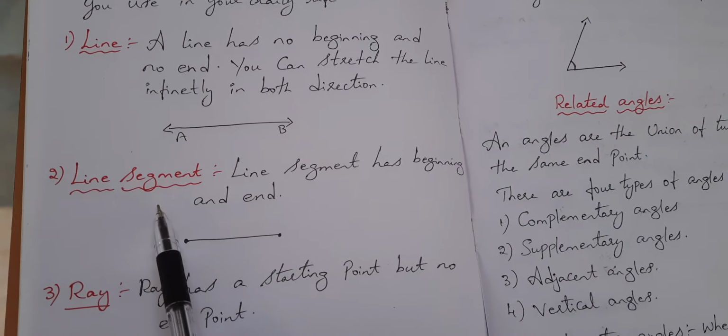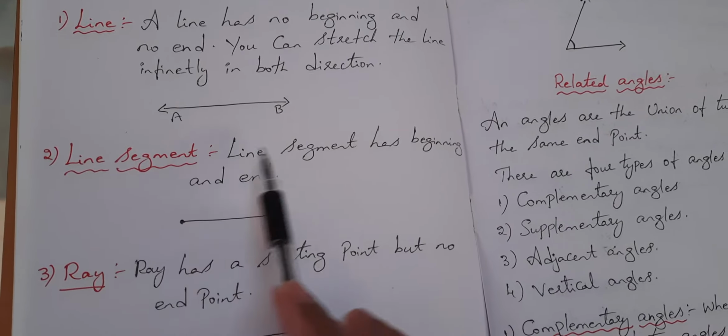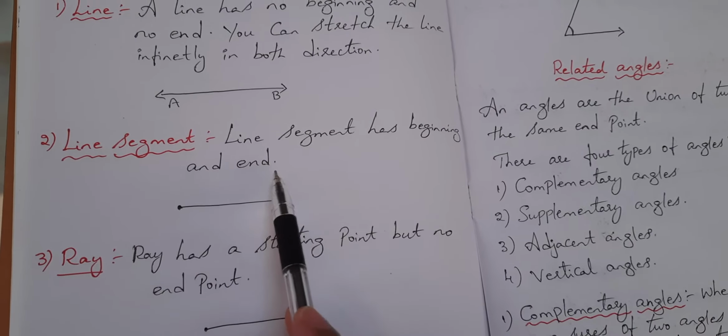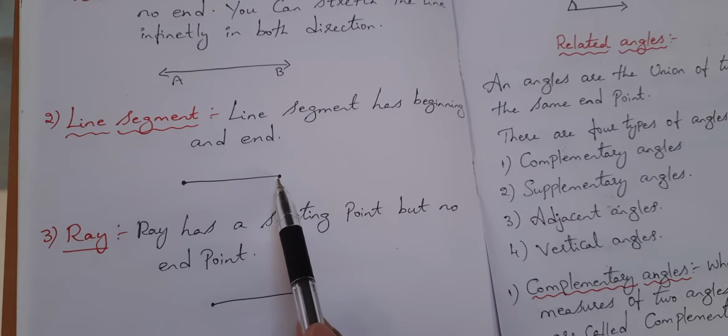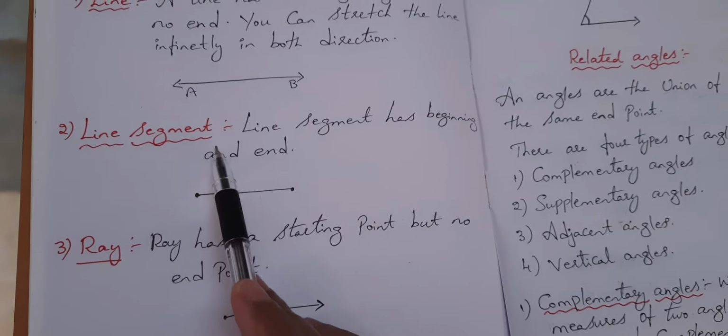Next one you see, line segment. What is the meaning of line segment? Line segment has beginning and end. So here you see, it started with one point and ended with one more point. So this is line segment.